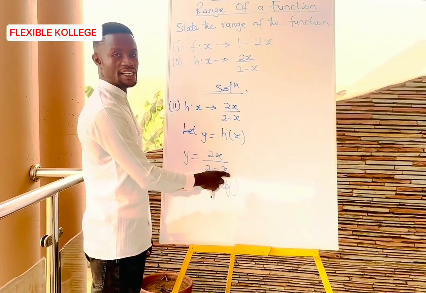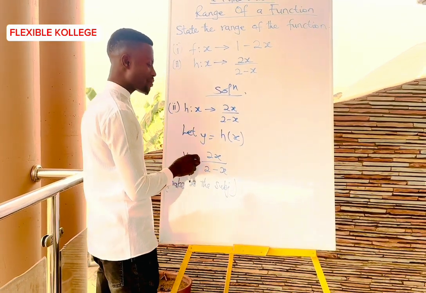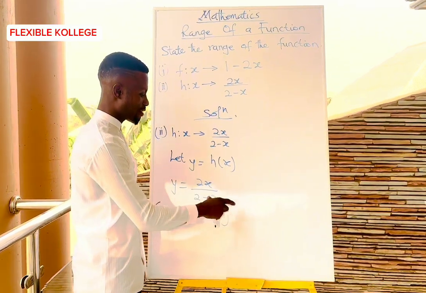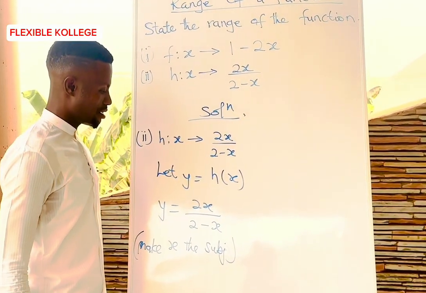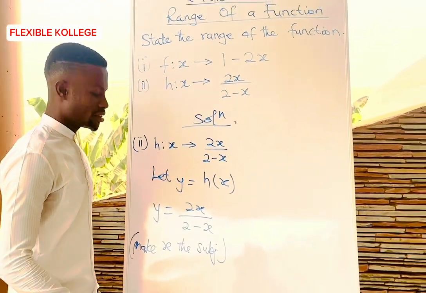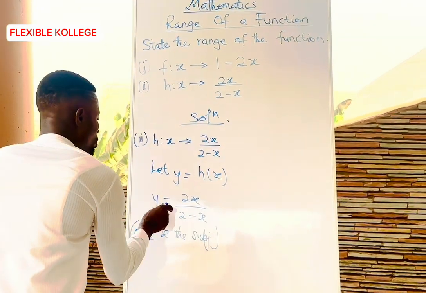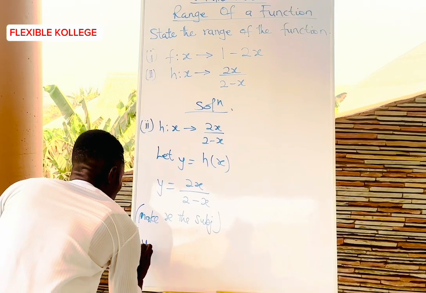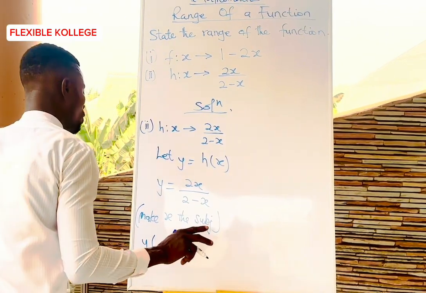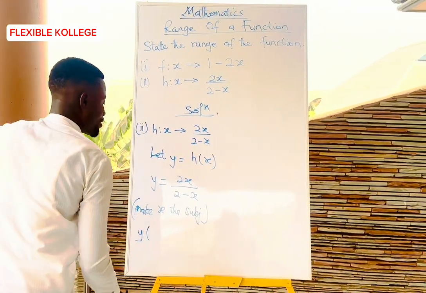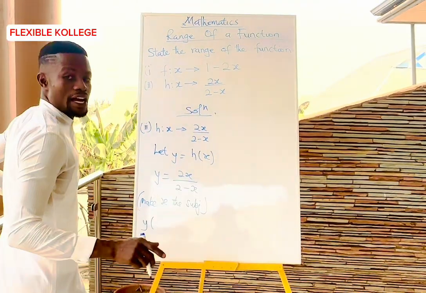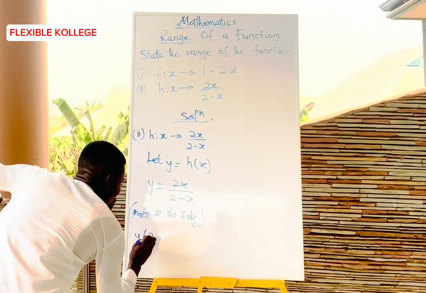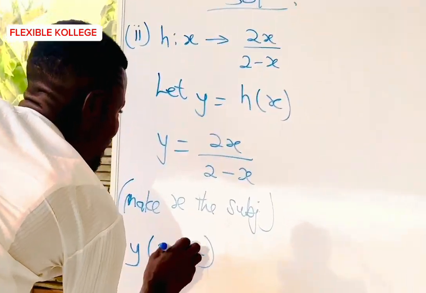The whole of the denominator needs to cross the sign so that we can have a linear equation, which is not having a fraction. In this case, our 2 will cross to this side. So we will have our y, and for the sake of those who want to get everything vividly, I am doing it so that you understand it perfectly: 2 minus x.